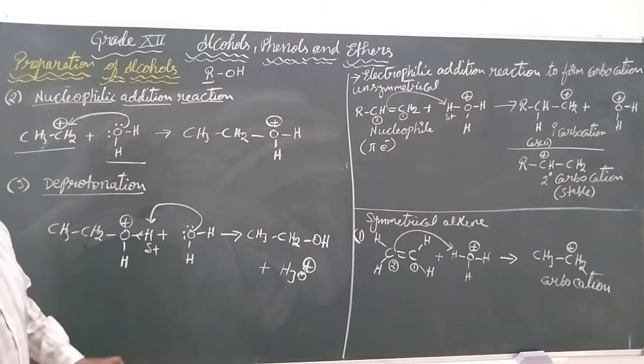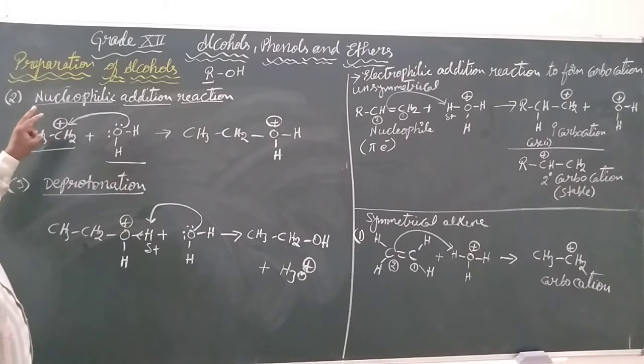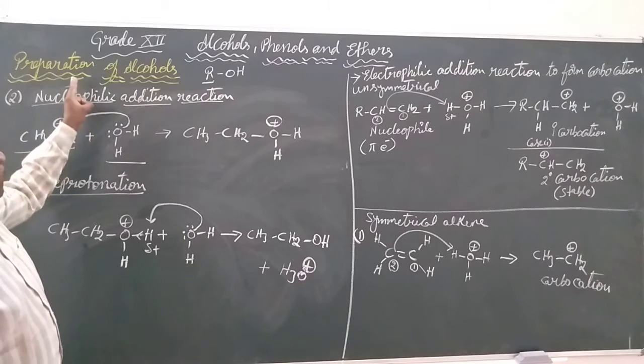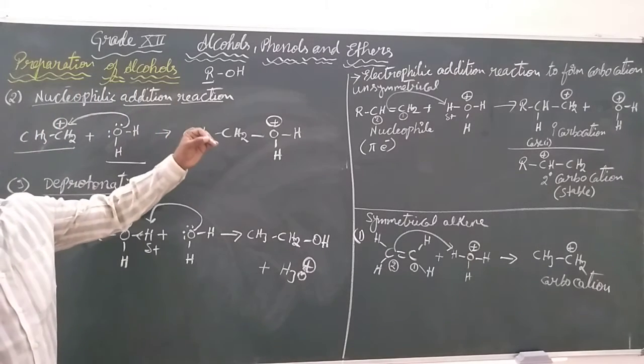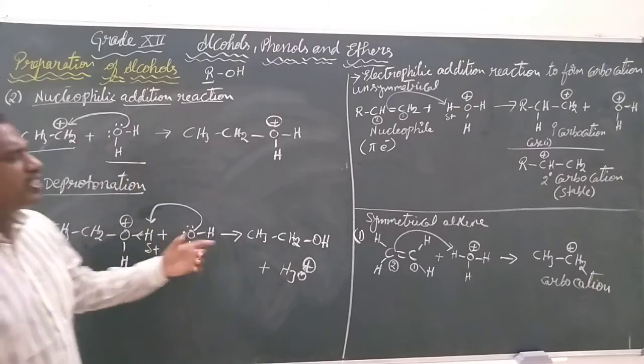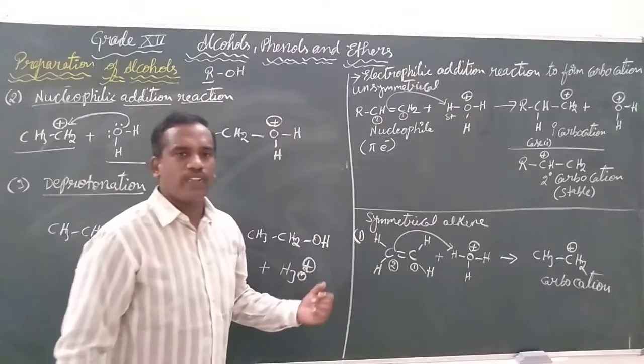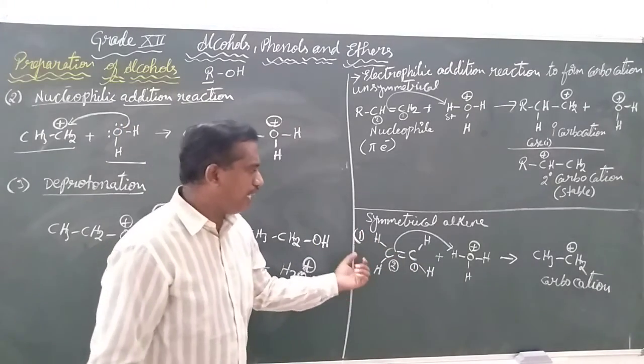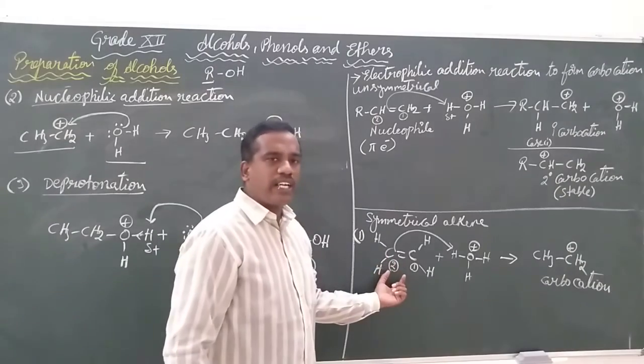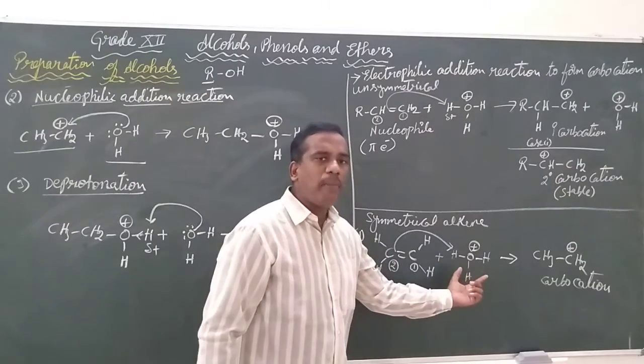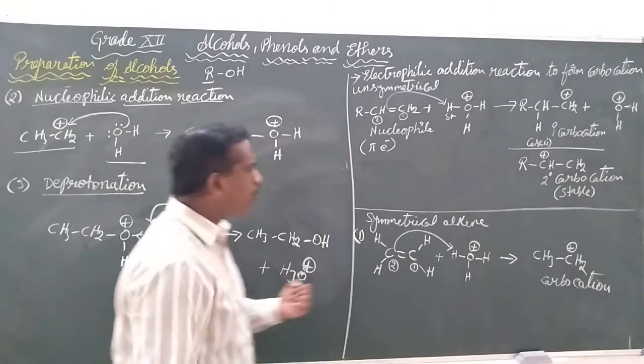So once again, we are continuing with the preparation of alcohol from alkenes using a symmetrical alkene. When we react any symmetrical alkene with the hydronium ion, how did we get the hydronium ion?